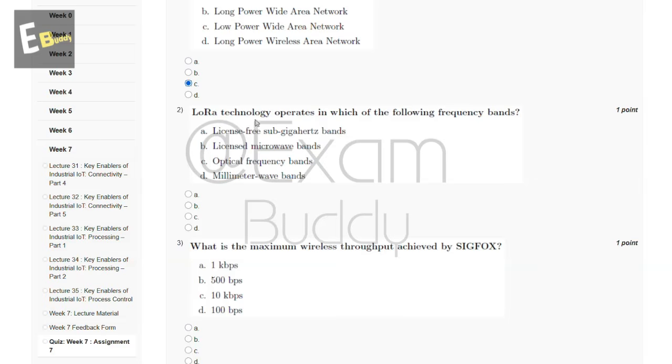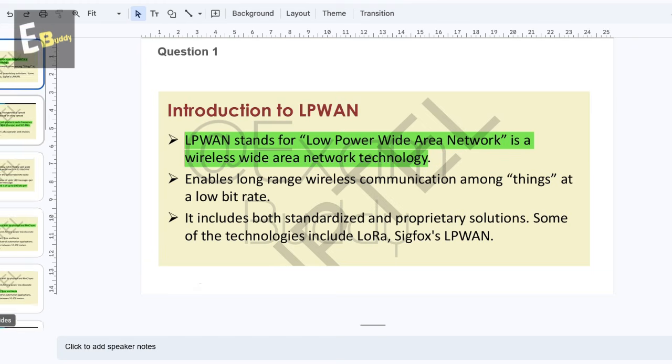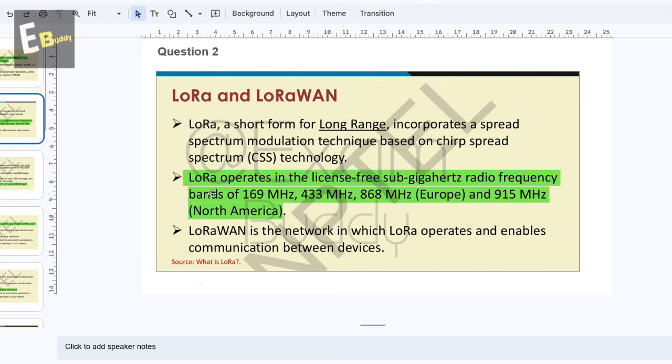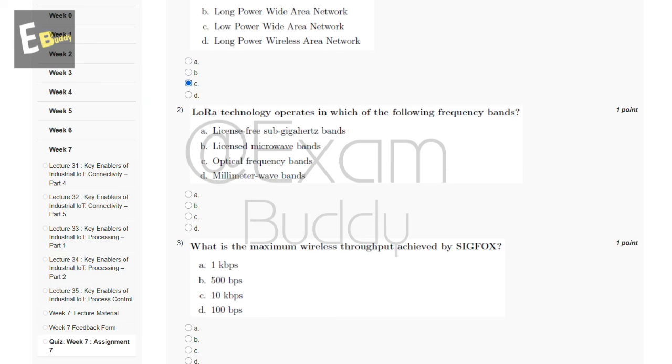LoRa technology operates in which of the following frequency bands? So these are the options, and now let's check the explanation. The explanation says LoRa operates in the license-free sub-gigahertz radio frequency bands of 169 MHz, 433 MHz, 868 MHz in Europe, and 915 MHz in North America. So the answer of our second question is A, license-free sub-gigahertz bands. And now let's go to our question number 3.